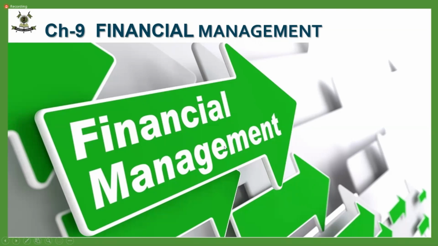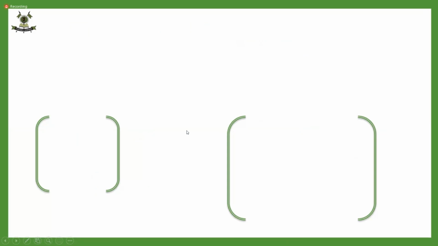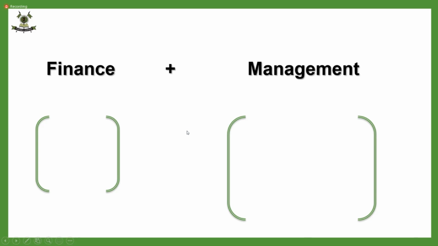But this time we are not talking about the management of organization. We are talking about the management of finance, financial management. Now, this word has been made of two words. This financial management is made up of two words. And which are those? Finance plus management.